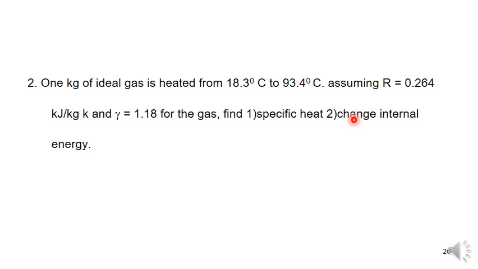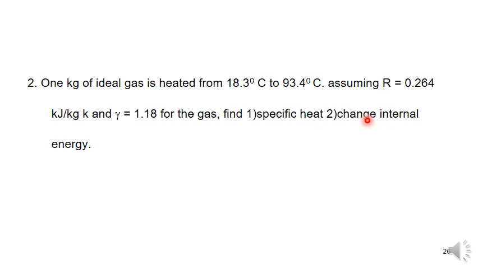We know the relations between the specific heats and the gas constant. What are they? Cp minus Cv is equal to R, and Cp by Cv is equal to gamma. So these are the two equations. In the first equation we know the R value. In the second equation we know the gamma value. So two equations, two unknowns. By solving the two equations we will get the Cp value and the Cv value.